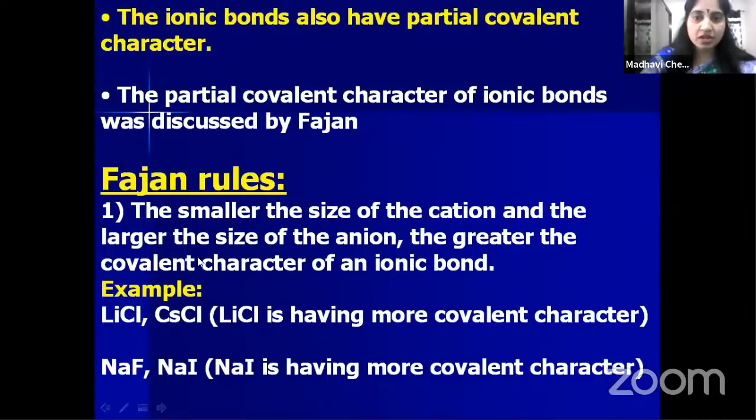Okay, what is that? Smaller the size of the cation. So first sentence, smaller the size of the cation. For that, we'll take one example. What is the example? Let us consider lithium chloride and cesium chloride.